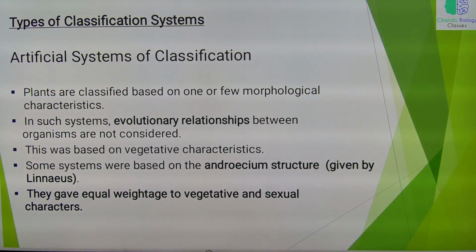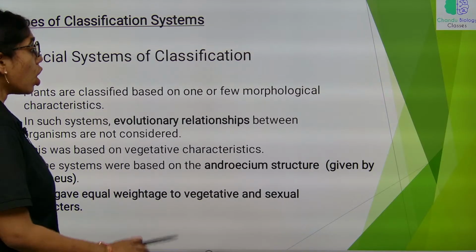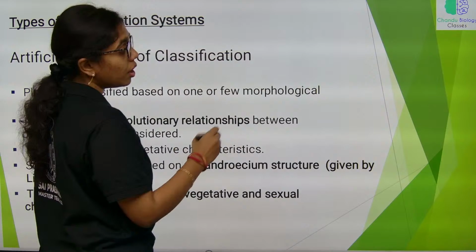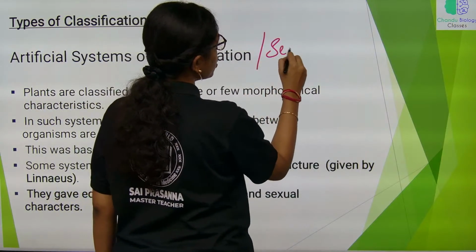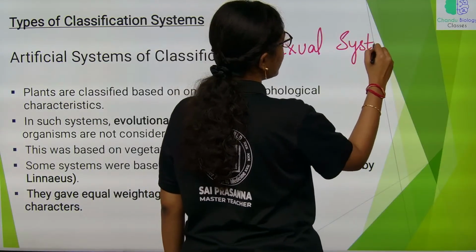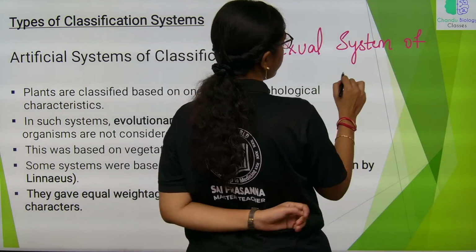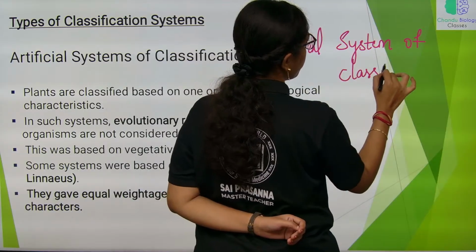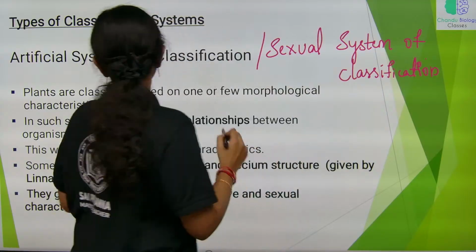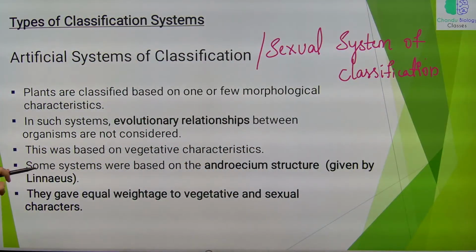So, the very first concept, that is types of classification systems. We have different types of classification systems, of which first is artificial system of classification, which is also called sexual system of classification. In this mode of classification, the plants are classified based on one or few morphological characteristics.